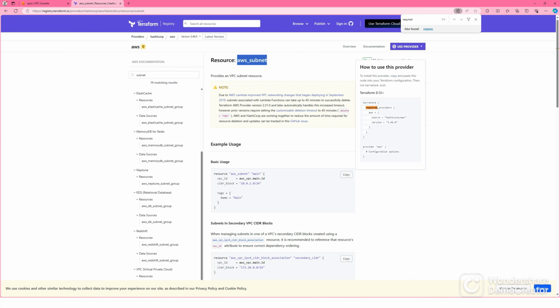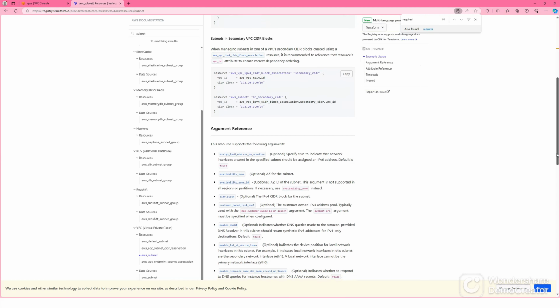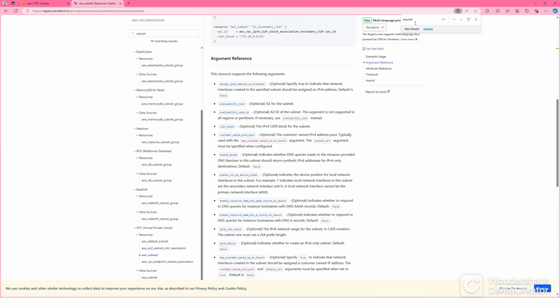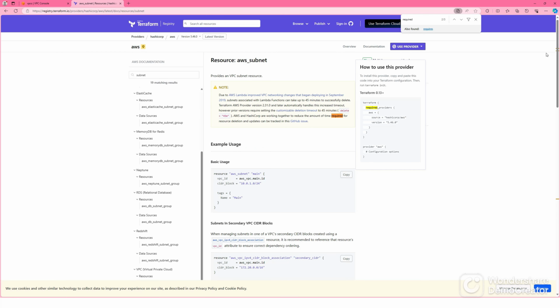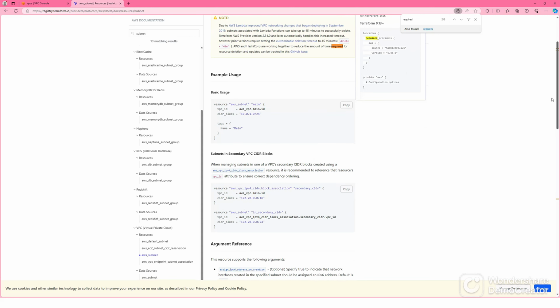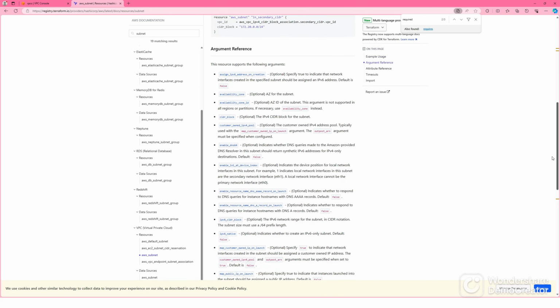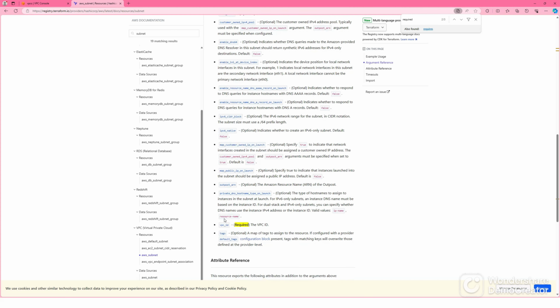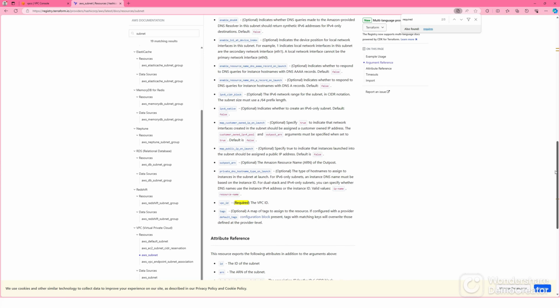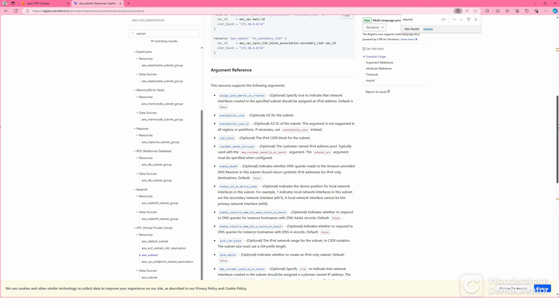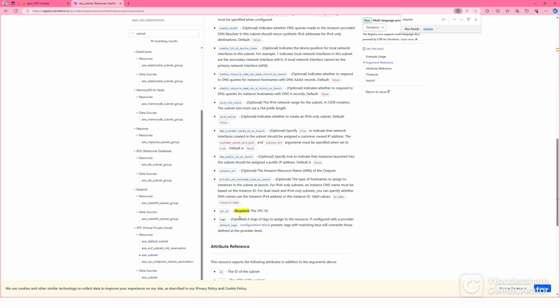So what are the required arguments for subnet? Let's see what are the required. Control F, required. It pops up 3 items. Under argument reference, the VPC ID is required because the subnet goes inside the VPC. So we need the VPC ID. That's a required field. All others are optional fields. So vpc_id.